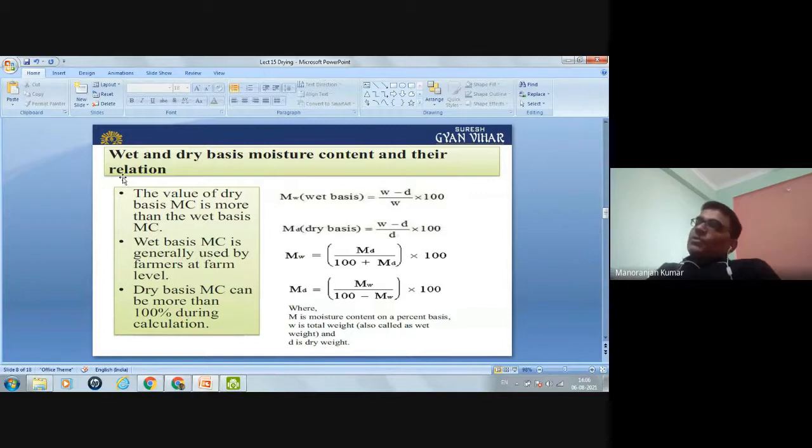So the value of dry basis moisture content is more than the wet basis moisture content. It is always more than the wet basis moisture content.